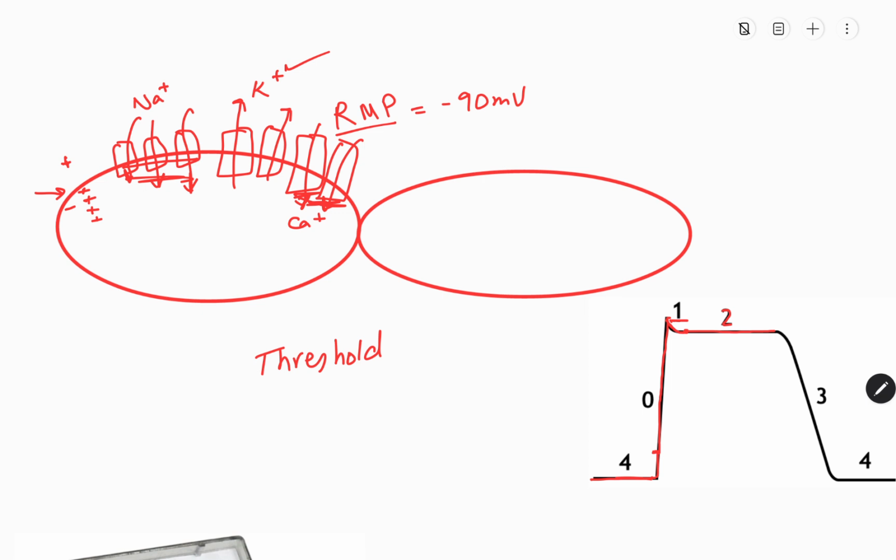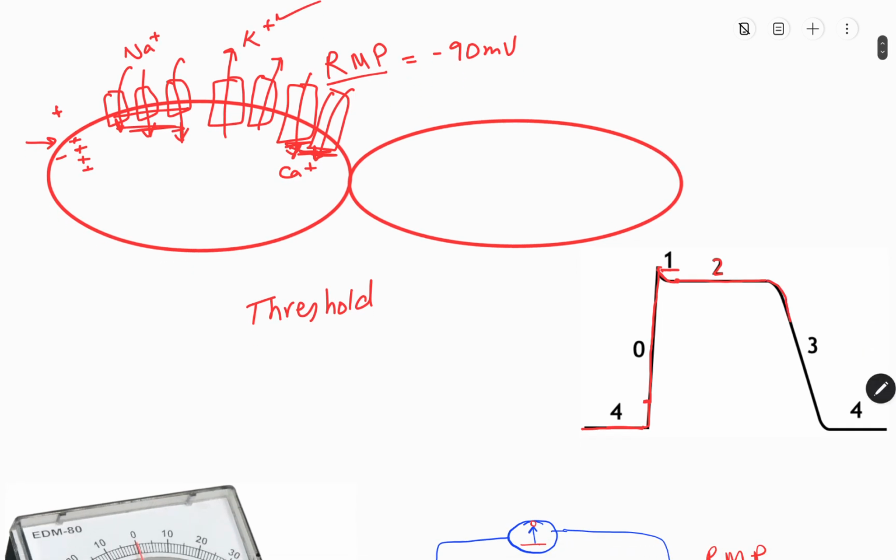Okay, now what will happen? The cell will be deprived of positive ions, meaning cations, and it will start repolarizing. So the membrane potential will go on like this in 3, and the cell will be repolarized, reaching its resting membrane potential in 4, like this one in the starting.